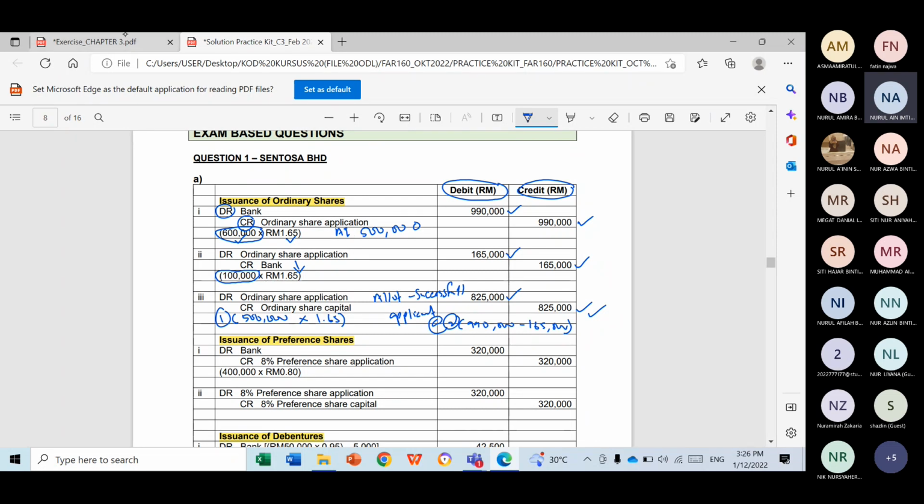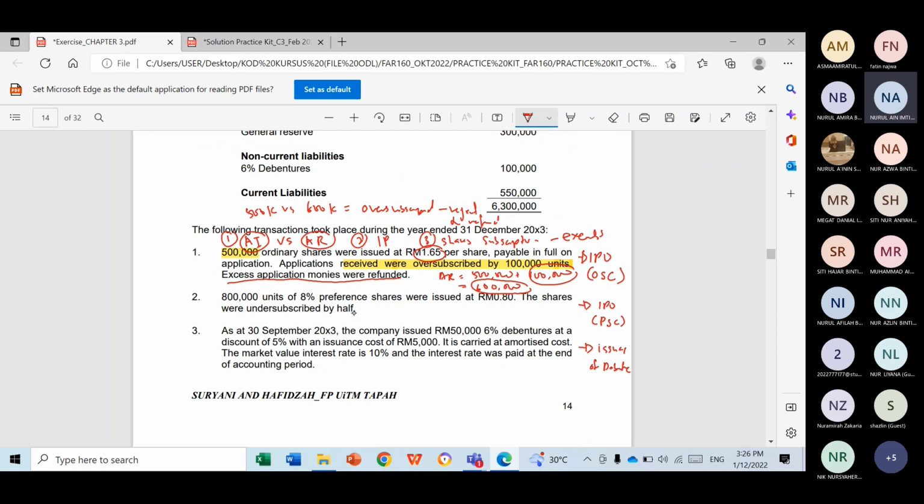Okay, done with OSC. Let's move to the preference shares. How much is the amount issued for preference shares? The amount issued for preference shares is 800,000 units, but you have undersubscribed by half. So, amount issued is 800K, but amount received is 400K. So, you have undersubscribed. You don't have to reject a refund. Instead, you just have to record the amount that you receive. That's all. And allot the share.